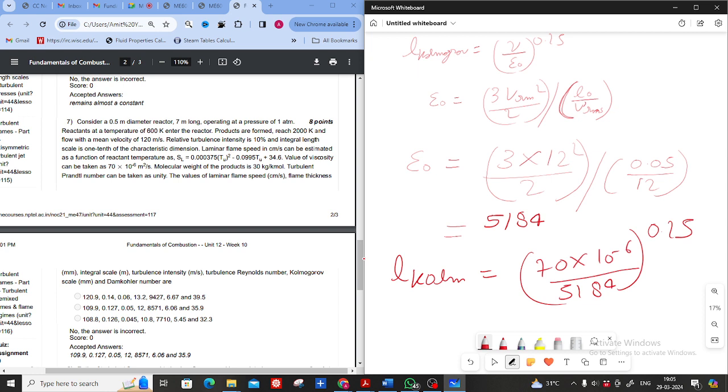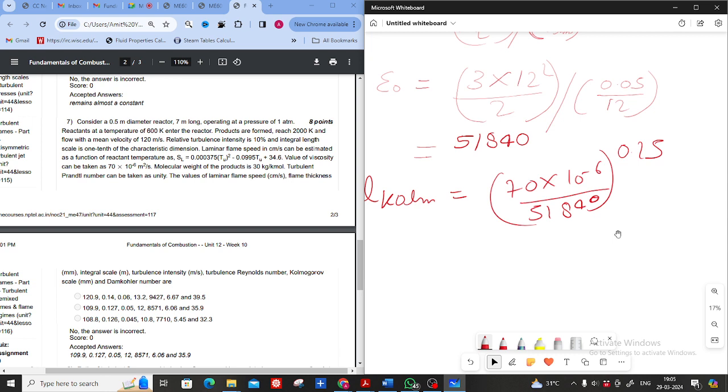You will get 6.06 into 10 raised to minus 3, that is in meters. So everyone is getting this right.